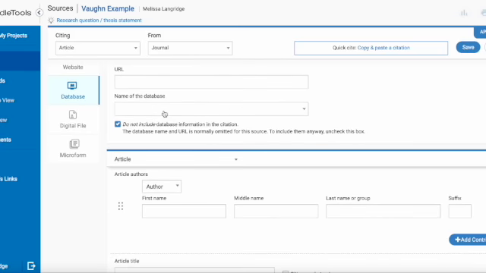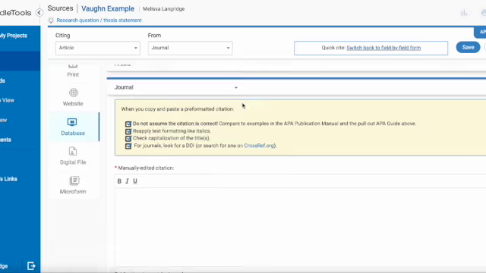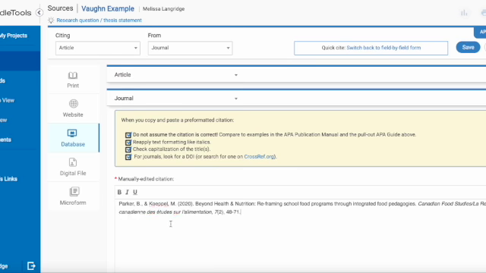You could fill this out if you found a website or something, but I avoid this any chance I can get. But notice it is trying to teach you how to do it, so it gives you suggestions and warning signs if you got something wrong, which is nice. But go to Quick Cite, copy and paste the citation towards the upper right-hand corner, paste what they give you, and it says do not assume the citation is correct.